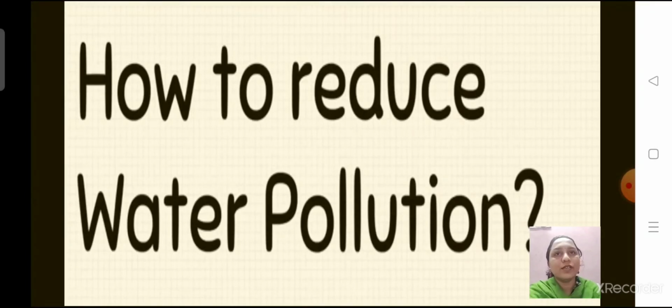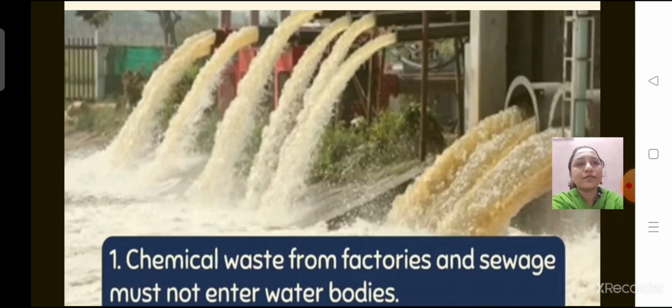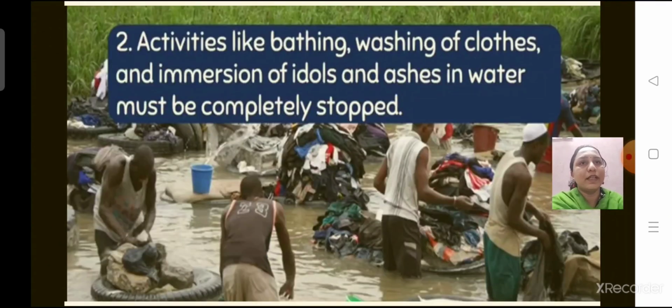Okay? Yes. Ways to reduce water pollution. Okay? So the first step to reduce water pollution is that chemical waste from factories and sewage must not enter the water bodies. Okay? This is the first step that we should do. Okay? Then the activities like bathing and washing of clothes and immersion of idols and ashes in water must be completely stopped.